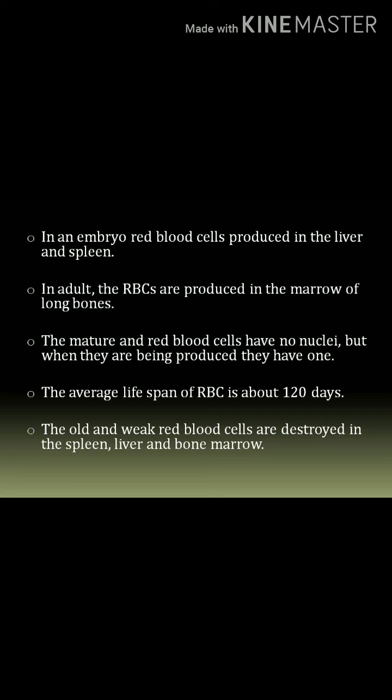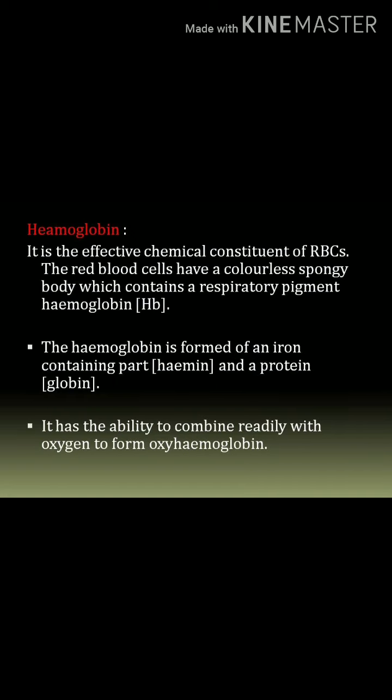Abnormally increased number of RBCs is called polycythemia, and an abnormally decreased number is known as erythropenia. Here, an increased RBC number is dangerous and a decreased number is also dangerous. Next, hemoglobin. Hemoglobin is the effective chemical constituent of RBCs. The red blood cells have a colorless spongy body or stroma which contains a respiratory pigment, hemoglobin.